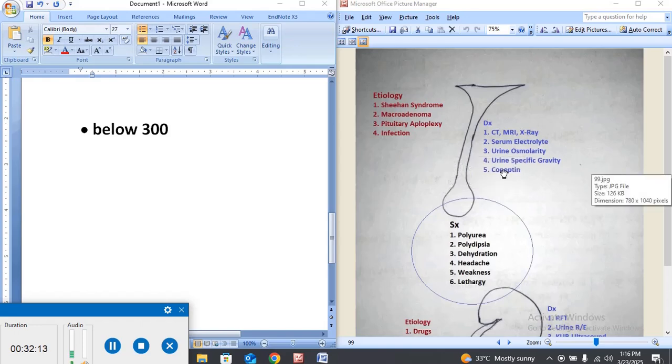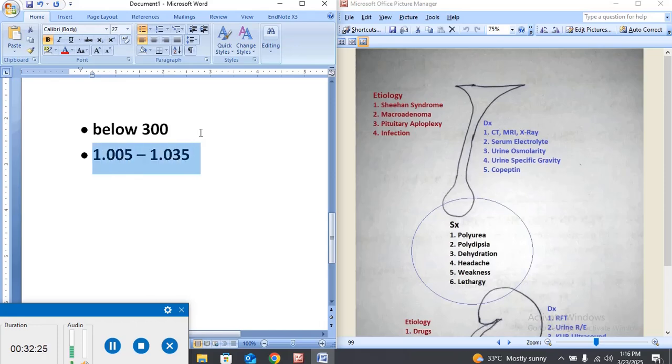this is diabetes insipidus. The urine specific gravity is normally 1.005 to 1.035. This is the normal range of urine specific gravity. In the case of diabetes insipidus, this is less than 1.005. So the urine specific gravity, and the copeptin, this is very important.